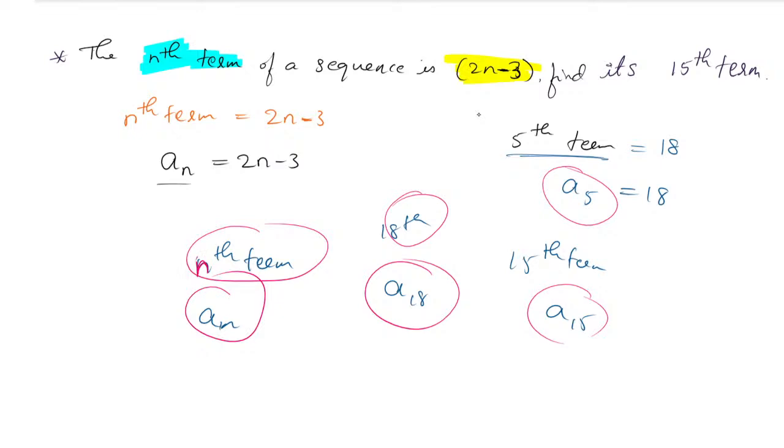So in the same way, if I say mth term, what do you mean by mth term? Yes, very good. Similarly, fifth term is a5, 15th term is a15, 18th term is a18, nth term is an. So mth term is am. Very good, Yashasvi. So it is nothing but am. Clear? We are going to have it like that.